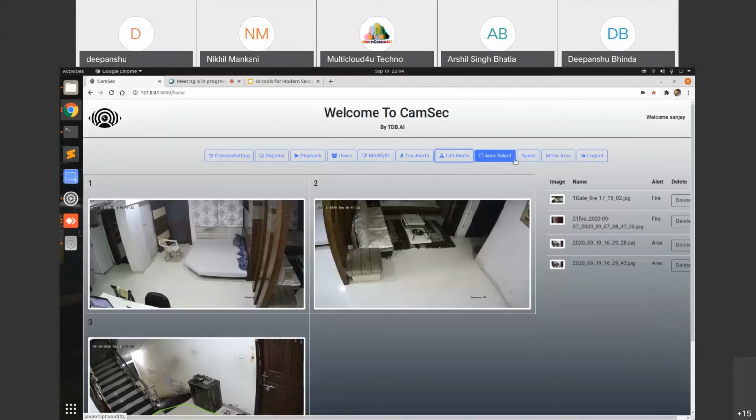If we want to shift the data to another folder, we just have to click on move area.